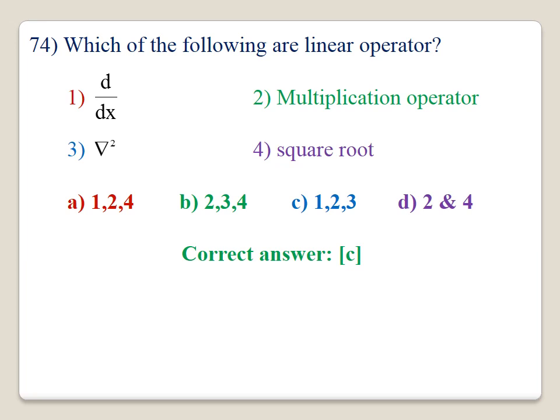34. Which of the following are linear operators? 1. D by dx is a linear operator. 2. Multiplication operator is a linear operator. 3. Del square, the Laplacian operator, is a linear operator. Square root is not a linear operator. Operators 1, 2, 3 are linear operators. Option C is correct. The correct answer is C.